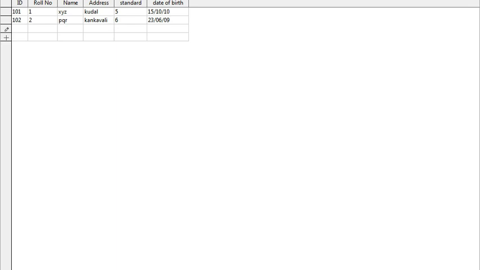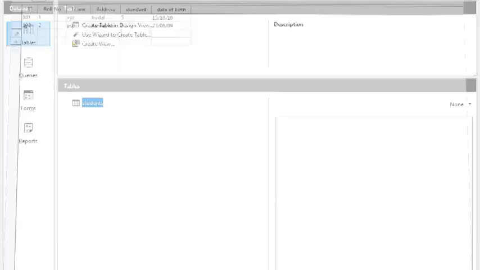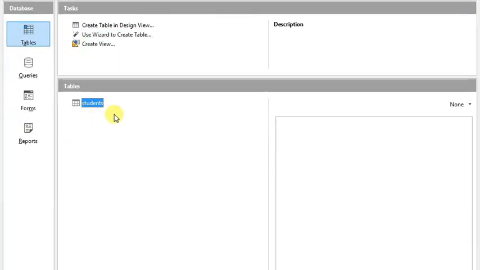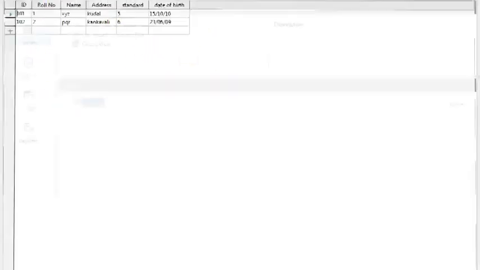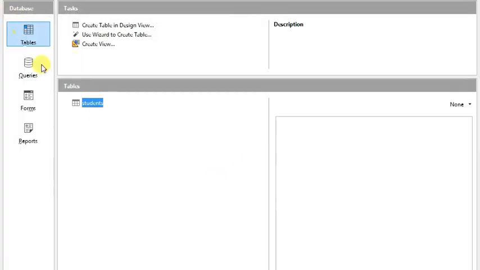So now you are going to close the table over here. So your table is saved. If you want to see whether data is there or not, you can double click on it, so you will get the data inside. It is stored in the database. So it is one object. You learn how to create a table in the database. The next class you are going to learn how to create a form by using tables.